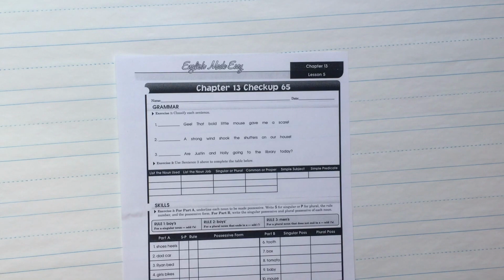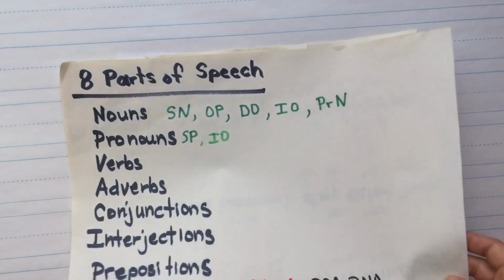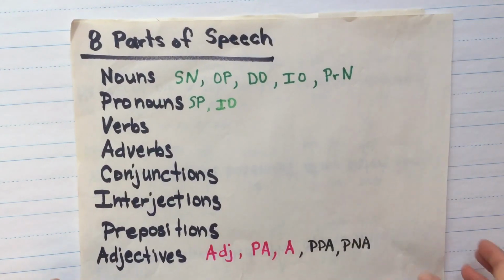Before we grade our chapter 13 checkup 65, we're going to start by singing our 8 parts of speech.